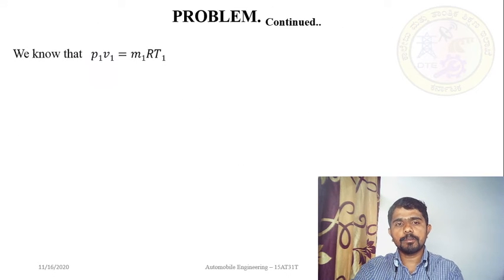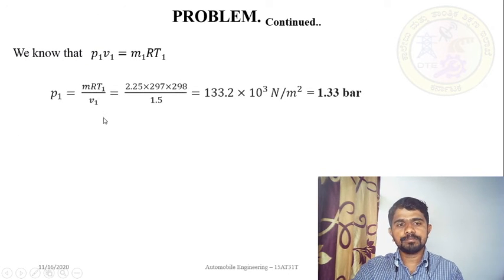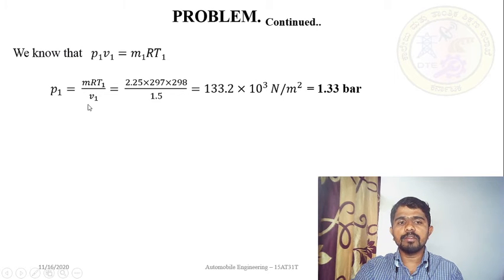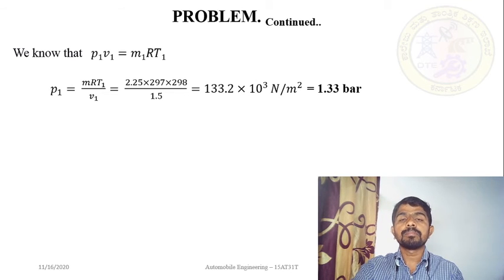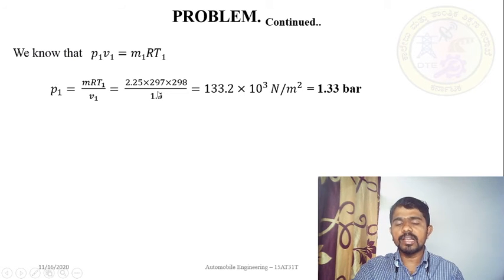So what happens? The problem is continued. I can write P1 is equal to M R T1 divided by V1, as we discussed earlier. So that is equal to M is 2.25, R is 297, T1 is equal to 298. Please remember, apply the value of T in Kelvin, divided by 1.5, which is the volume. If you resolve this equation by using your calculator, you will get the value 133.2 into 10 to the power of 3. The unit of pressure is Newton per meter square.